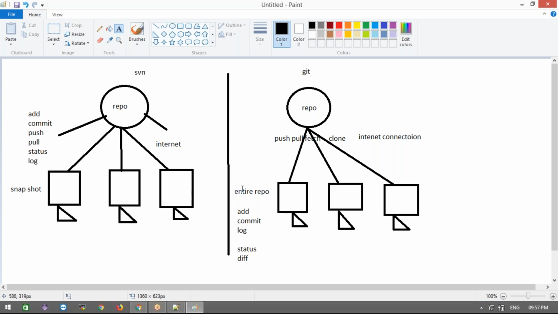Clear, guys? I hope you are very clear after seeing this diagram. Any doubts, guys?